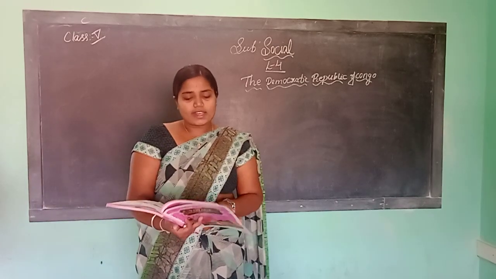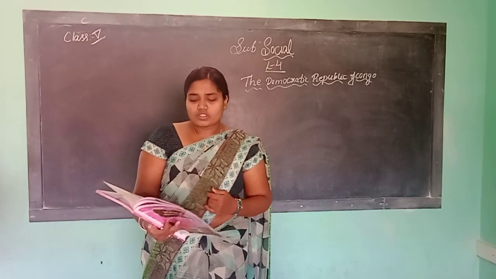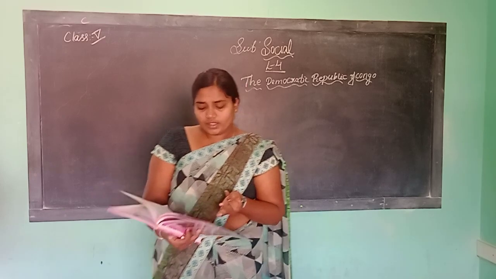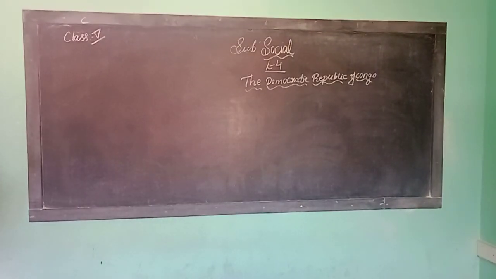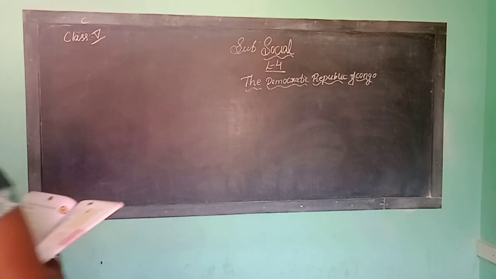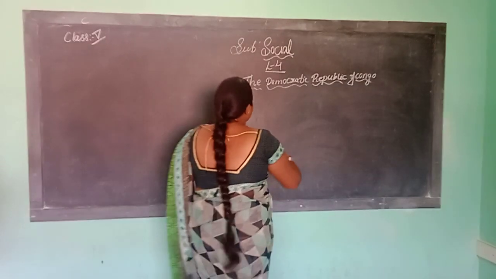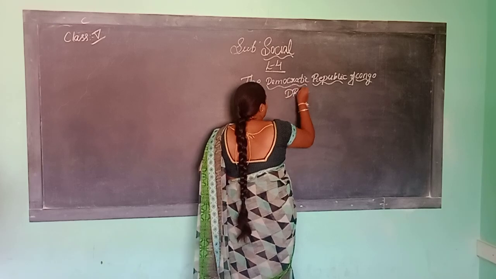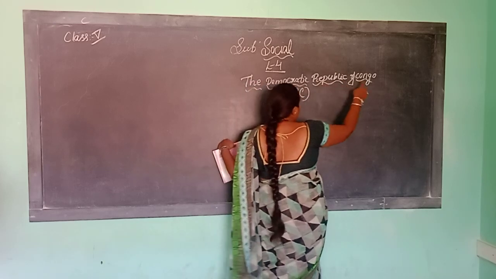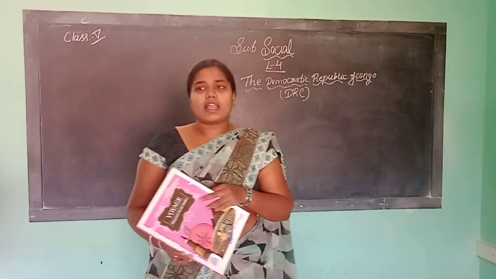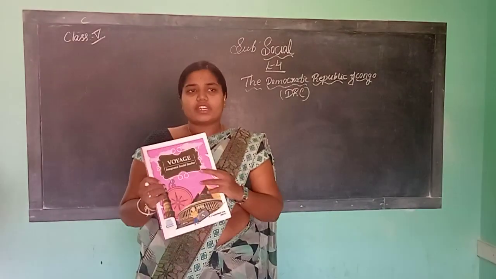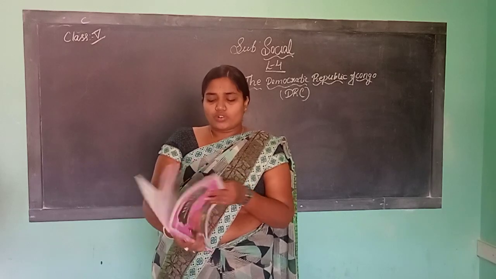So earlier in the last class, what we discussed is that it is in the tropical torrid zone. Which one? DRC. What is the full form of DRC? Democratic Republic of Congo. It is in the torrid zone. It is a very hot climate. So in the afternoon it rains throughout the year.